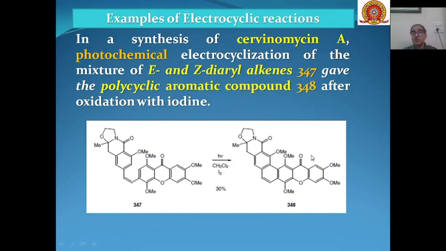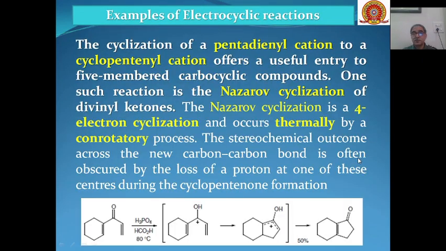Then cyclization of a pentadienyl cation to a cyclopentenyl cation is a useful entry to 5-membered carbocyclic compounds. This is your pentadienyl cation, and this changes into the cyclopentenyl cation, and this reaction is the Nazarov cyclization of divinyl ketones.